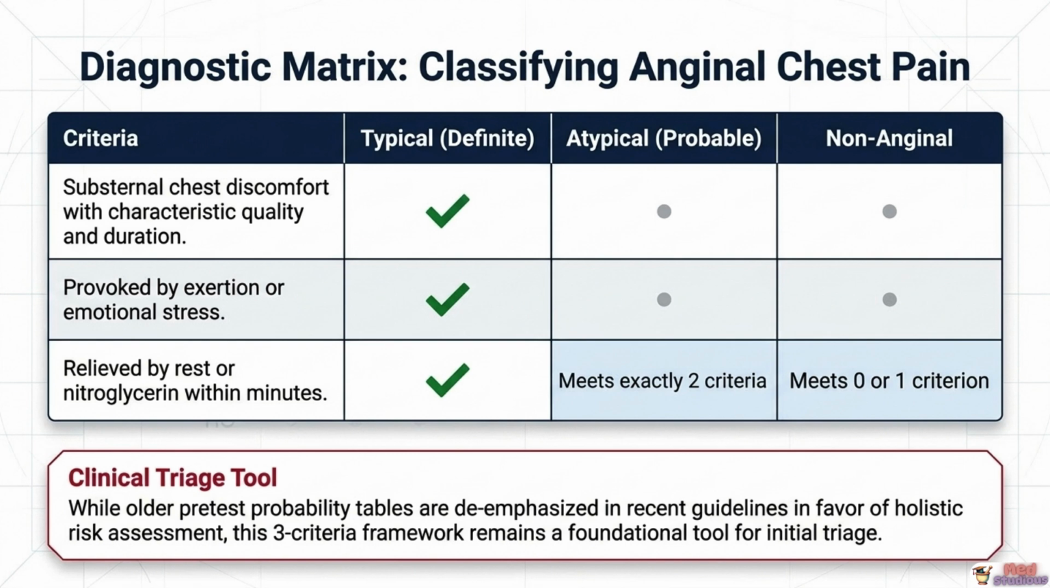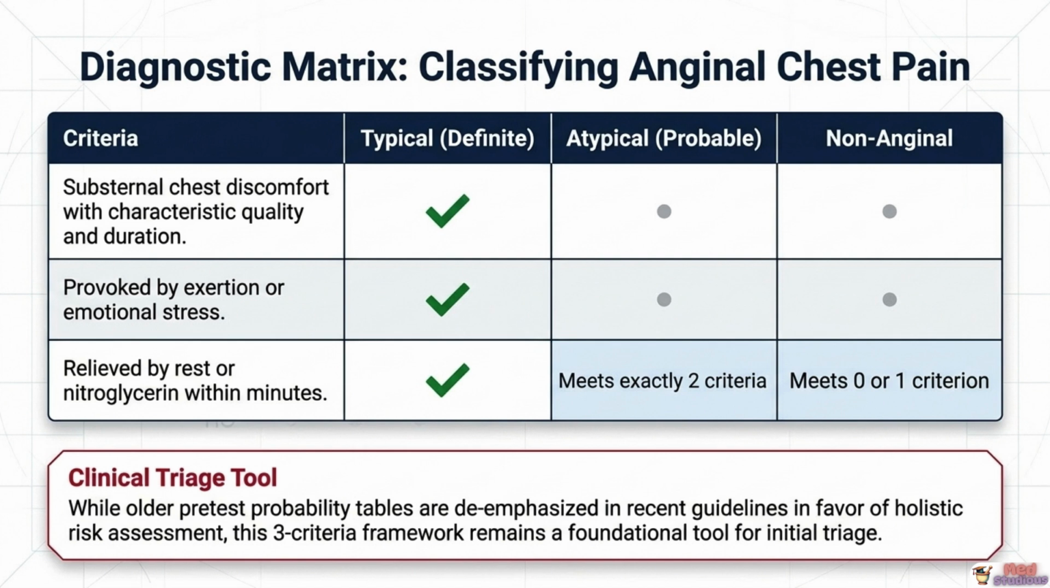Chest pain meeting all 3 criteria is classified as typical or definite angina. Chest pain meeting exactly 2 of these 3 criteria is classified as atypical or probable angina. And chest pain meeting only 0 or 1 criterion is classified as non-anginal chest pain, making cardiac ischemia a much less likely explanation. It's worth noting an important nuance for advanced learners.